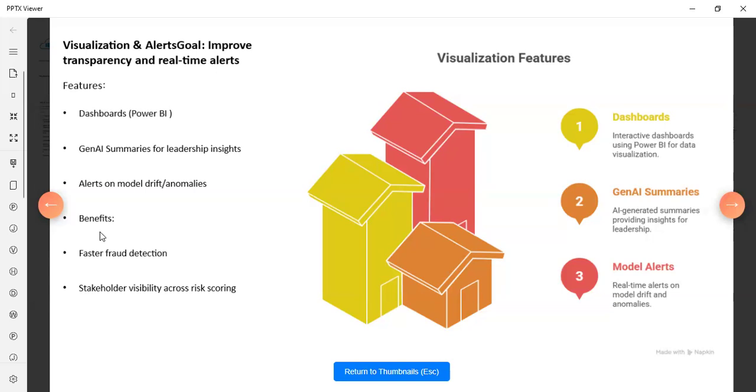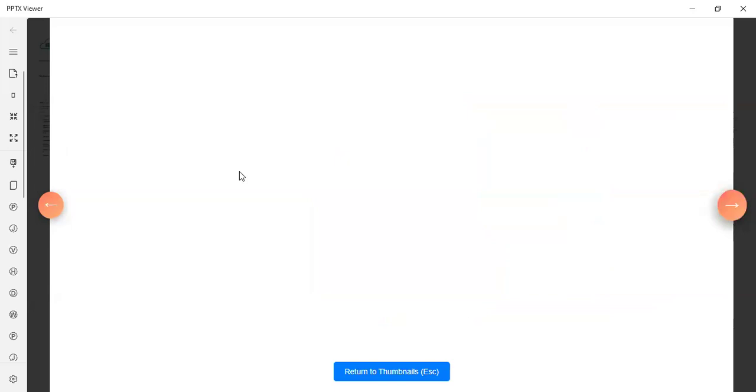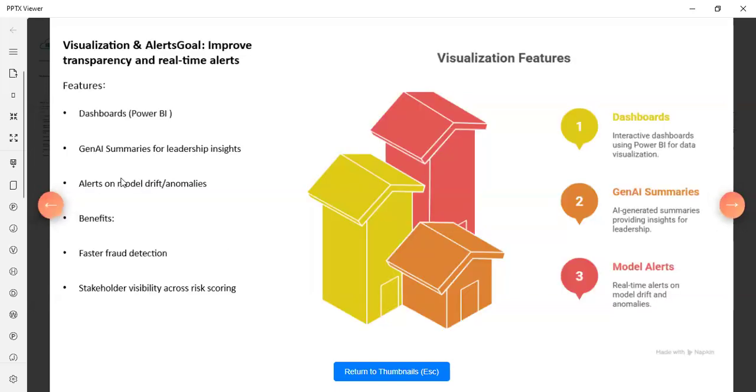It will be created with the help of Power BI. And this will be my presentation. After this, lastly we will get the dashboard, GenAI summaries, and model drift alert. With the help of the dashboard, we can make business decisions, and it will be helpful in making future decisions as well.